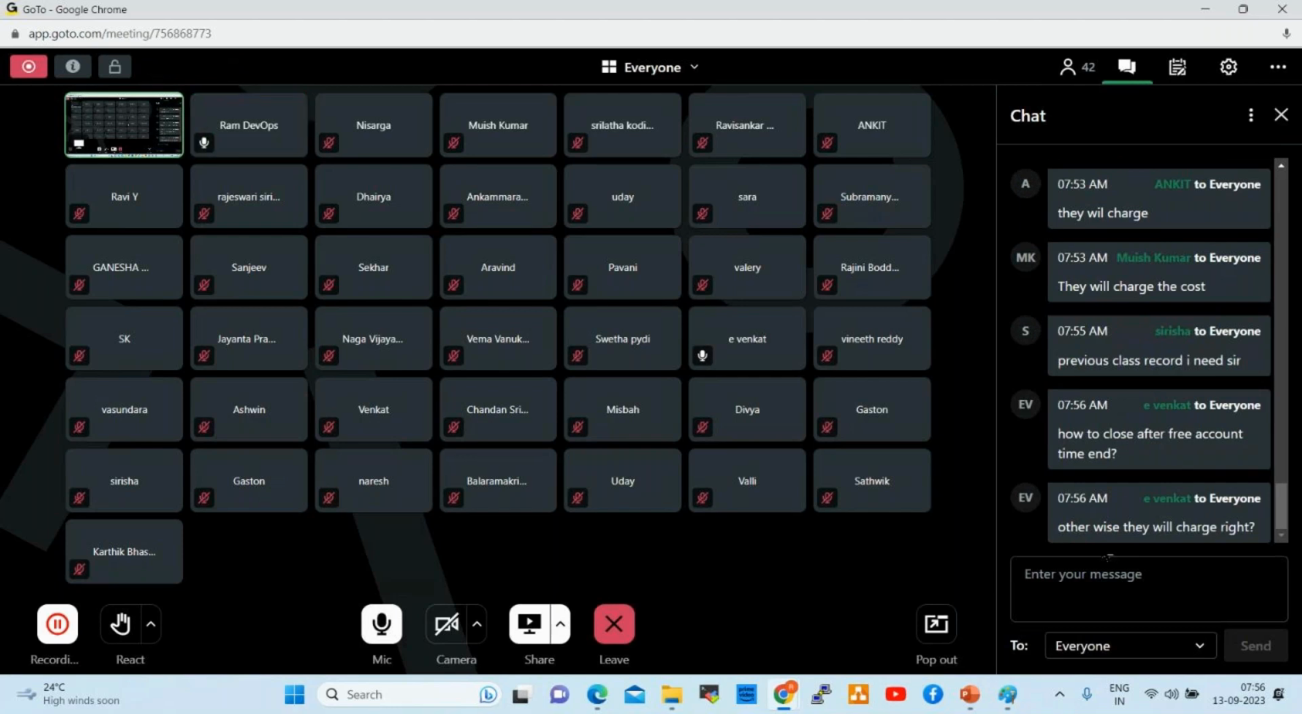They will not charge anything, so don't need to worry about it. They will not charge a single paisa from your account. Okay. Fine, so we can stop here. Thank you all.